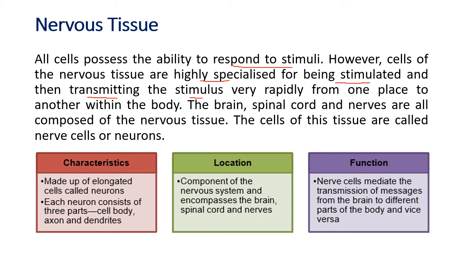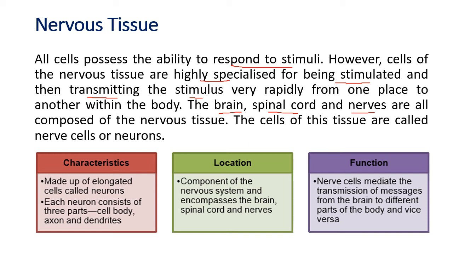The brain decides what is to be done. That is sent back to the muscles, and the muscles respond to the stimuli. So the nervous tissue is found where? In organs like the brain, the spinal cord, and the nerves which run throughout the whole body. Nervous tissue is all about collecting information, taking decisions, and then taking the action.